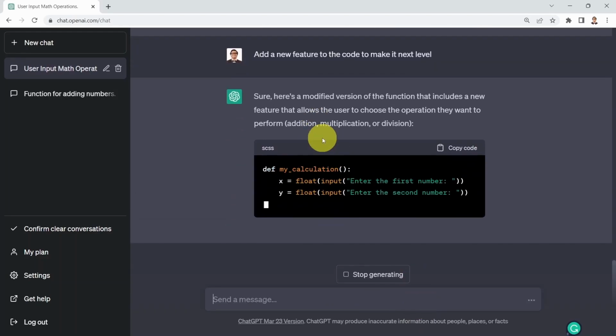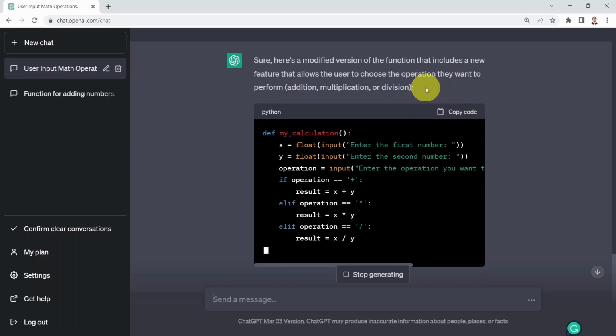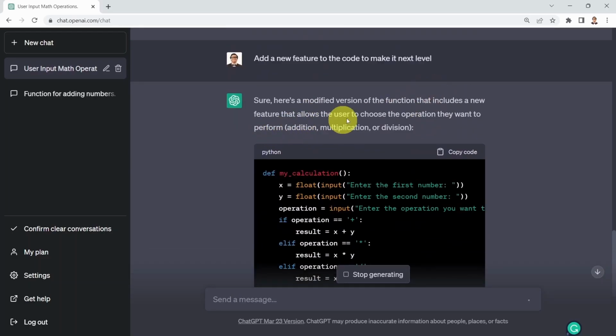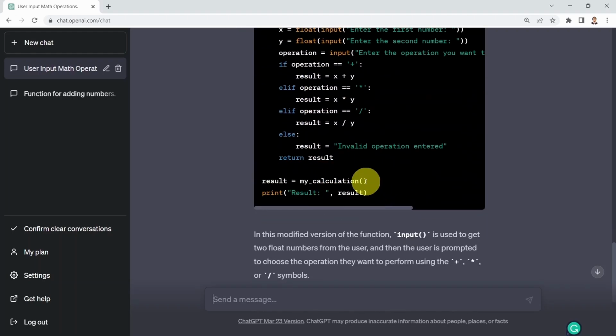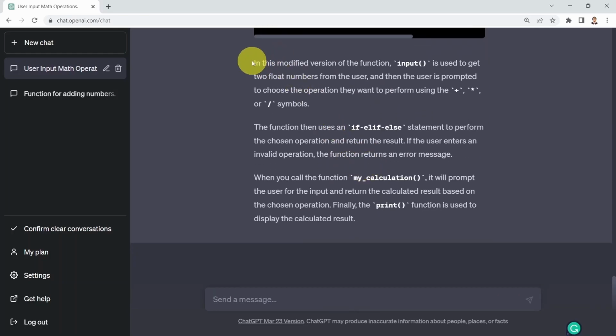I tell you, well, sure. Here is a modified version of the function that includes a new feature that allows the user to choose the operation they want to perform. So instead of every time performing the addition, multiplication, and division, now ChatGPT recommended that the user also enter the type of operation that they would like to perform. And then based on that operation, whether it's summation, multiplication, or division, the result is going to be displayed.